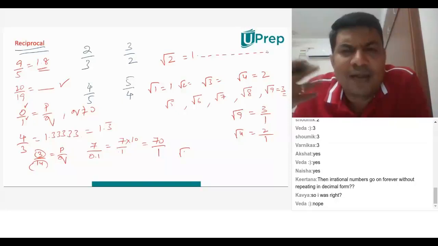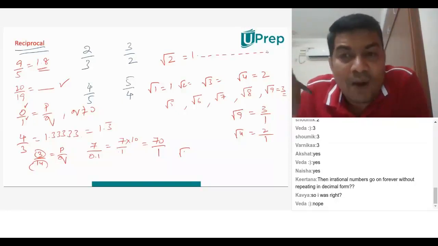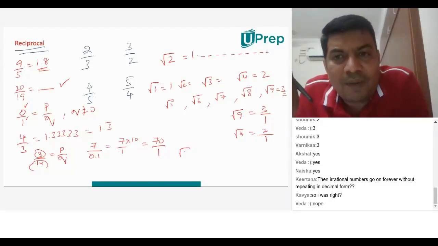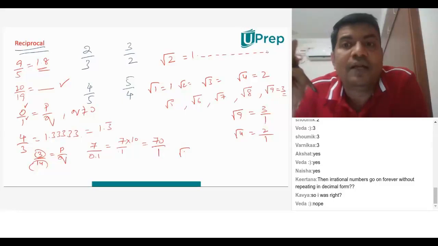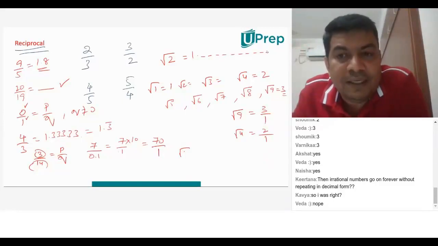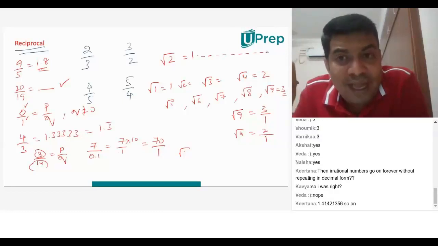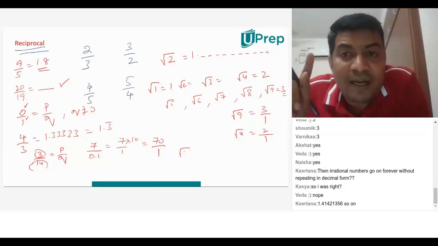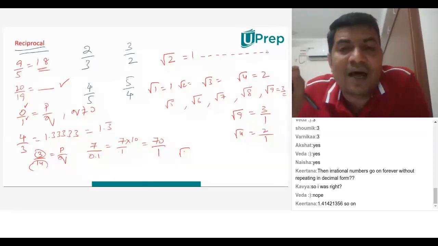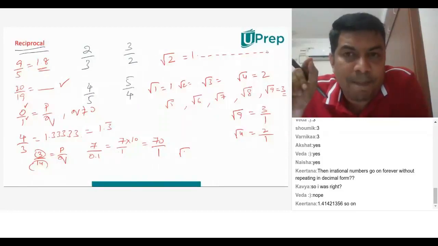No, no worry. Even I don't remember because I don't use it. So root 2 is 1 point something, right? Now whatever that value is, it will be non-recurring and non-terminating when you actually calculate. Similarly, root 3, root 5, root 6, when you calculate those values, they are non-terminating and non-recurring. That's the reason they are irrational numbers.